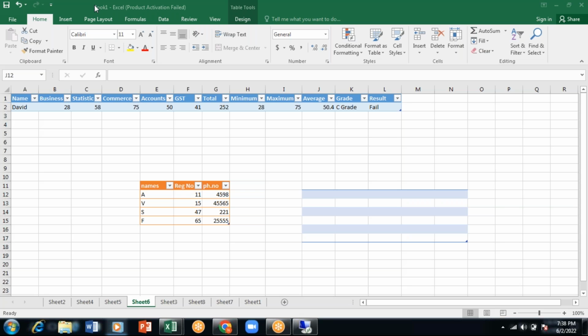Ma'am, what kind of questions will come from VLOOKUP and HLOOKUP? There won't be a question regarding VLOOKUP and HLOOKUP. If they ask you to extract details from a vertical source of data, then it is VLOOKUP. If you have to extract from a horizontal source of data, then it is HLOOKUP.